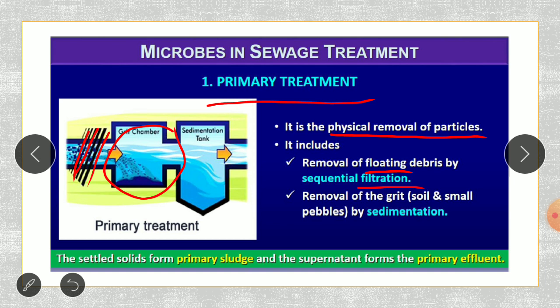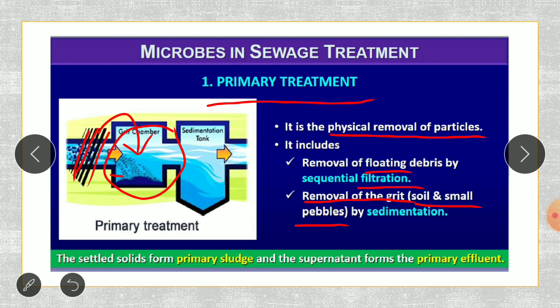Then they are doing the removal of the grit. So what is this removal of the grit? Grit is nothing but soil and small pebbles. Once the filtration is done, next they put it into the chamber wherein whatever heavy things are there in the sewage, the mud or the small pebbles, which are nothing but small stones, whatever small pebbles or soil is there, they are heavy.